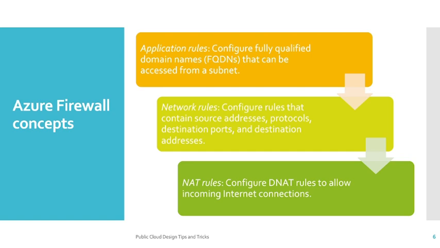Then what is the network rule? Network rule configures the rules that contain source address, protocols, destination ports, and destination address. That means, say you want to reach from your subnet to some IP address and the port is 445 or 443. Then in that case, you have to define the source, and define the protocol, like which type of protocol, like HTTPS or FTP. Along with that, you also have to define the source and destination ports. In this way, you can whitelist your source and destination in Azure Firewall.